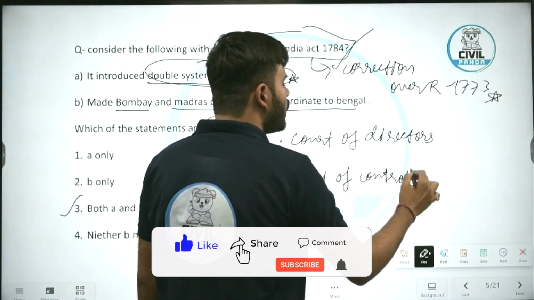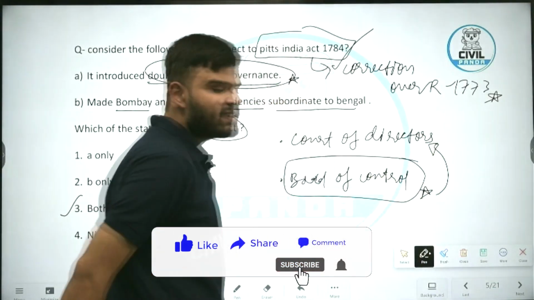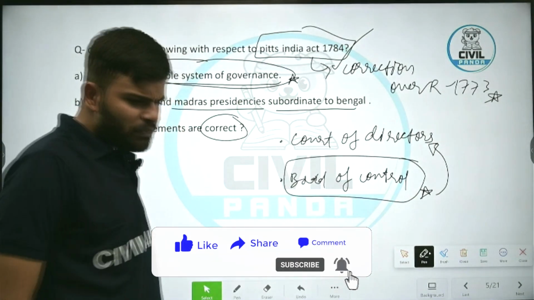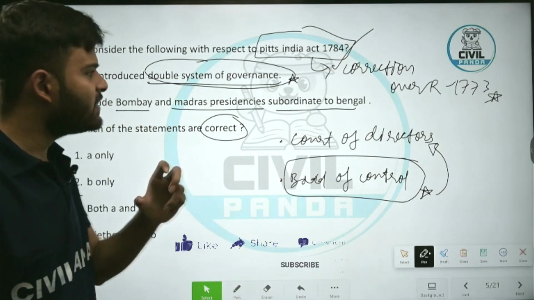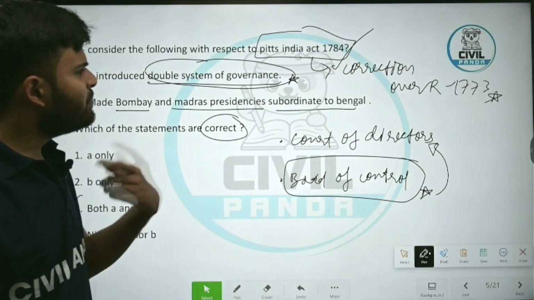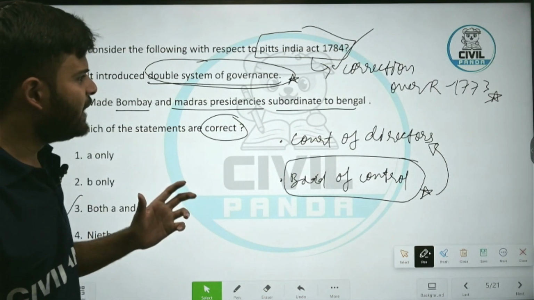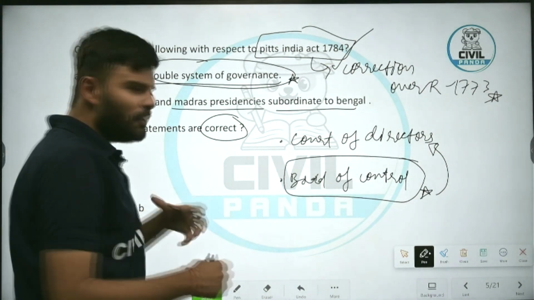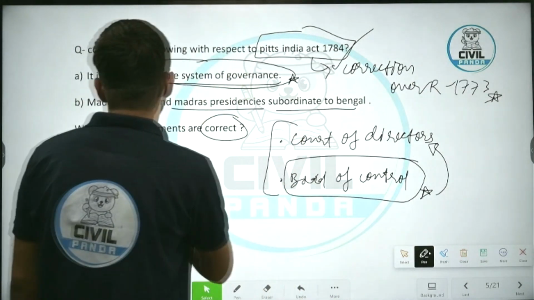This act talked about Board of Control to supervise Court of Directors. Apart from giving East India Company the powers to appoint civil servants in India, it majorly supervised all other functions of administration and commerce. So, in practicality, it established a kind of dual governance. That is why the first option is correct.